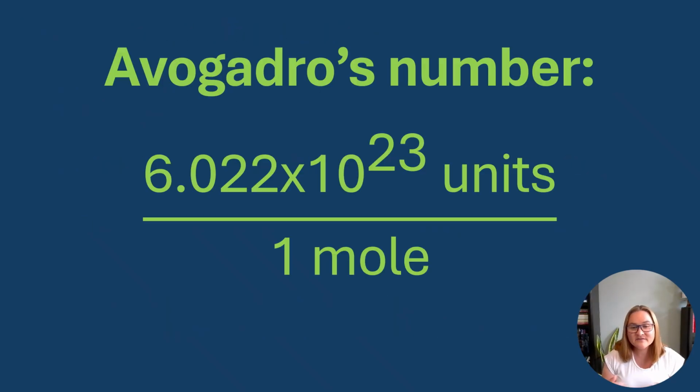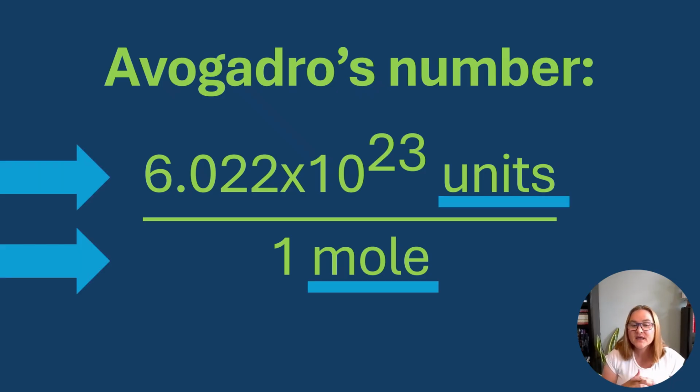We now know that Avogadro's number has 2 units associated with it, whatever best describes our sample and the mole. This means that it can be used as a conversion factor to move us from one unit to the other. That process is described better in a separate video. Keep in mind that Avogadro's number is a definition. It's the number of units in exactly 1 mole.